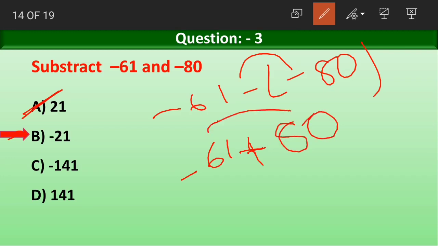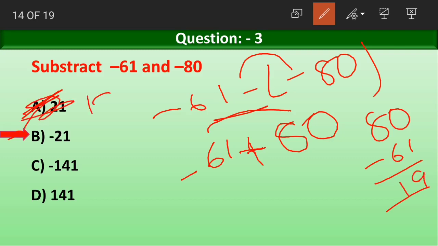If we write this in subtraction form, 80 minus 61, the normal subtraction we do. 80 minus 61 gives us the answer of 19. Oh sorry, it is not 21, it is 19. I just overlooked it. Sorry, the option given here is wrong. The correct answer for minus 61 minus of minus 80 is plus 19.